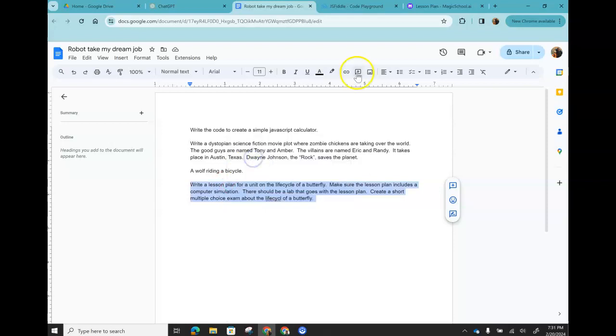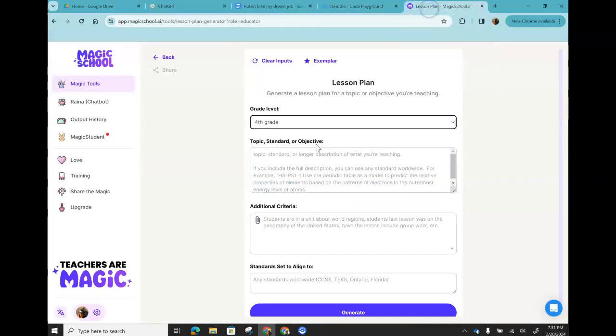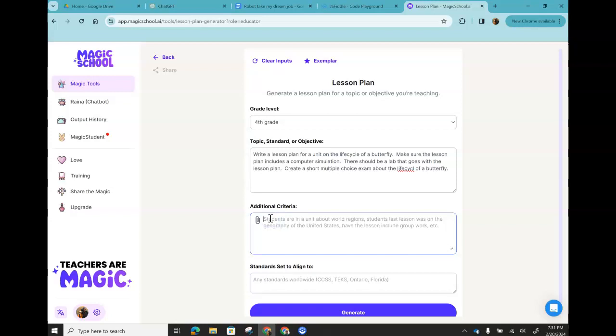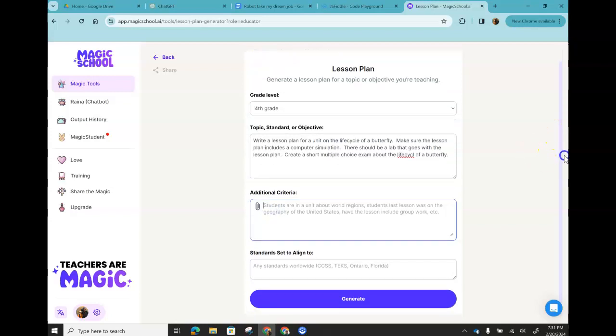And a lot of this boils down to prompt crafting, and so I would encourage all of you to go ahead and spend some time playing around with your prompts and continuing to have a conversation with all of these tools. That's really how you get it to produce what you want.